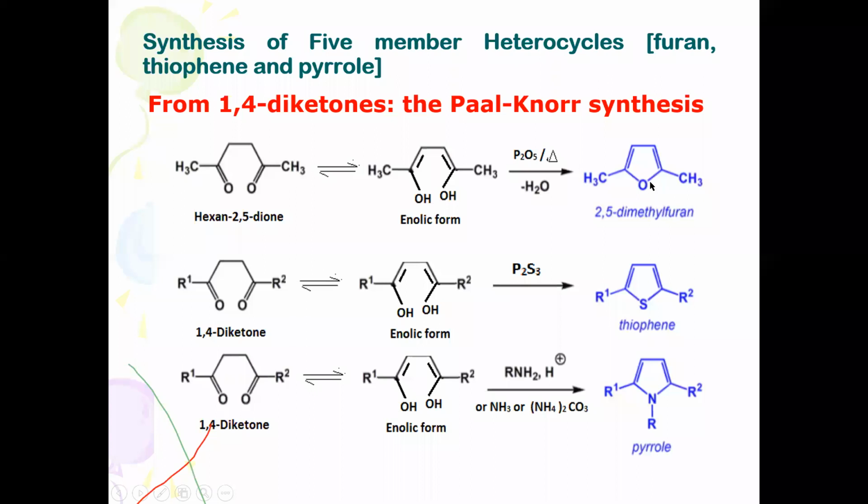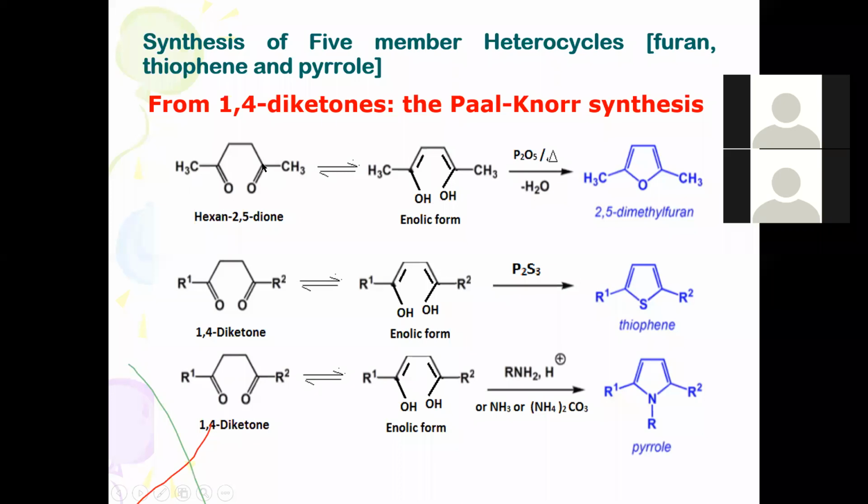When you look into this, it is hexane-2,5-dione, but the word given is 1,4-diketone. Suppose no methyl groups are present here, only hydrogen atoms, then we can call it a 1,4-diketone. This is the first carbon, 1, 2, 3, and 4.